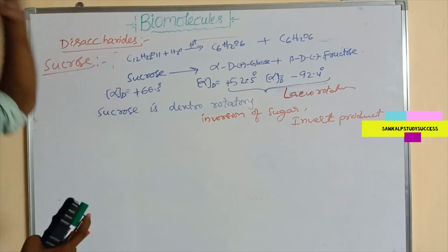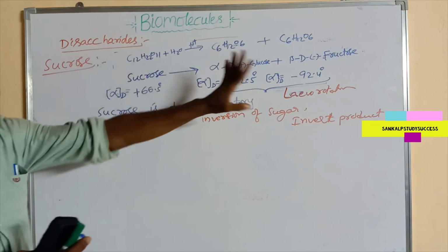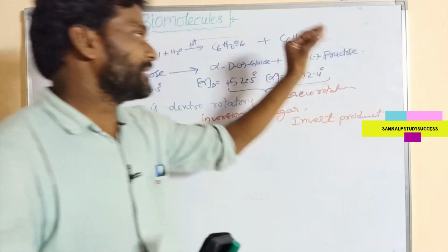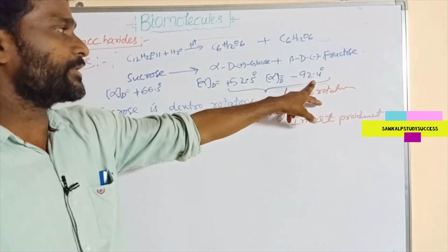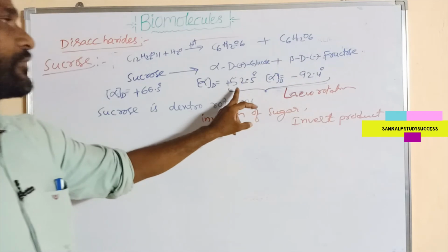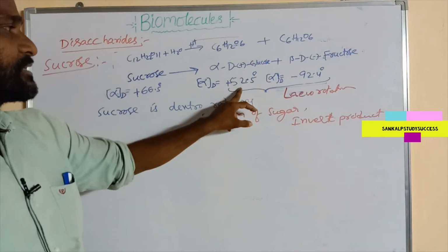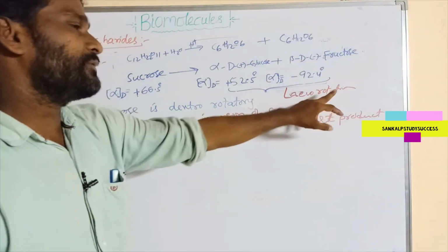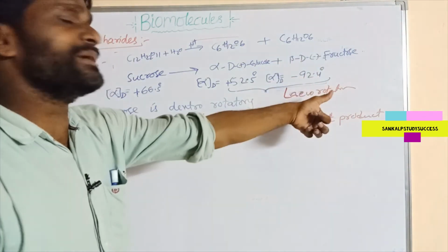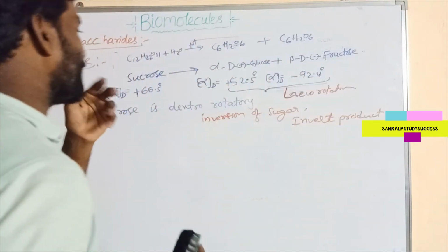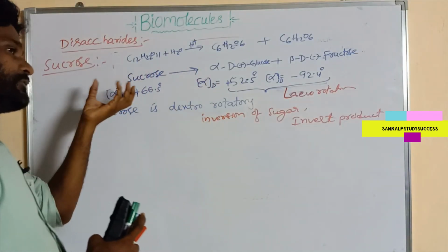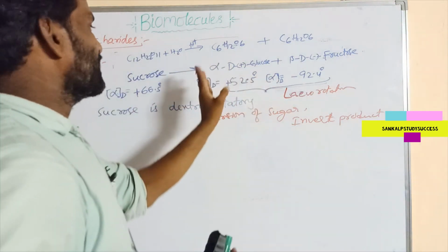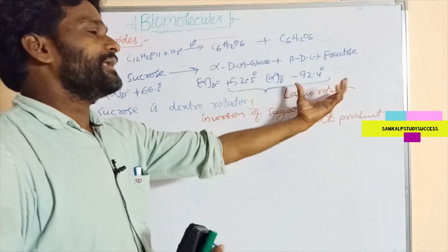So what is the inversion of sugar, or invert product? Sucrose is dextrorotatory, and on hydrolysis it gives dextrorotatory glucose and levorotatory fructose. The levorotation of fructose, 92.4 degrees, is more than the dextrorotation of glucose, 52.5 degrees, so the mixture is levorotatory. Before hydrolysis sucrose is dextrorotatory, and after hydrolysis the mixture is levorotatory.